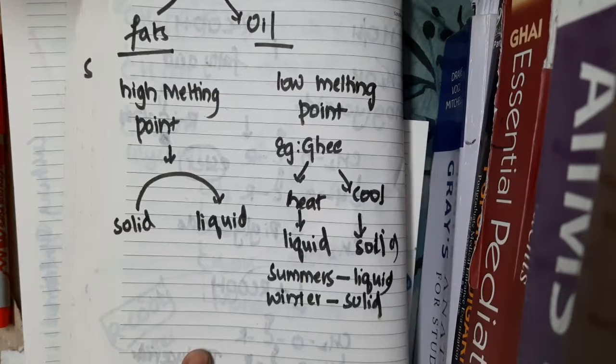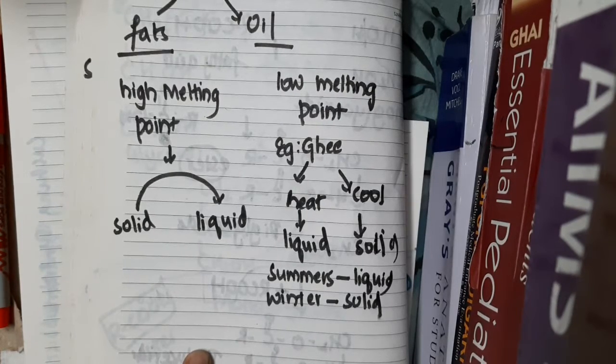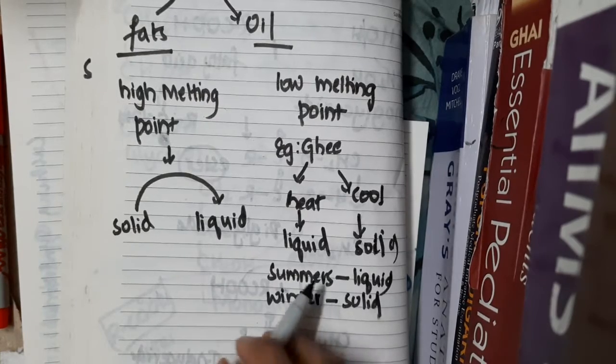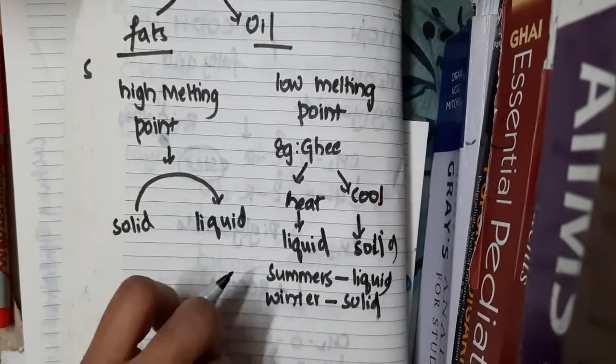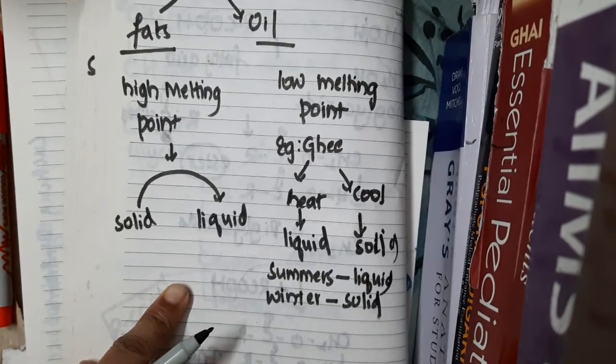Similarly, the oils which we use for puja and everything, even that oil in winter is in solid form, whereas in summer it is in liquid form. That is the difference in fats and oils.